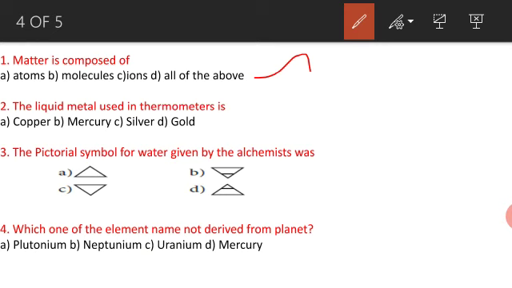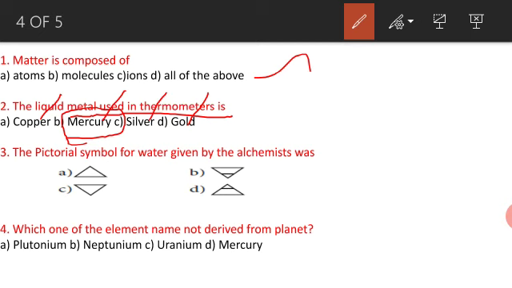Next, second one. The liquid metal used in a thermometer. Which element is used in a thermometer? Copper, mercury, silver, gold. Mercury, right. Copper, silver, and gold are used for ornaments. Mercury only is used for thermometers.